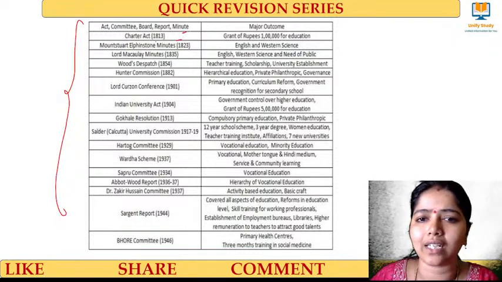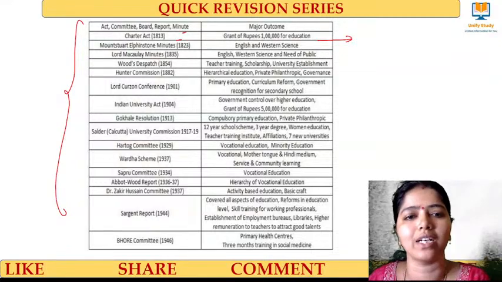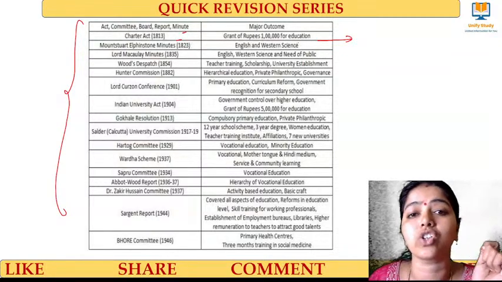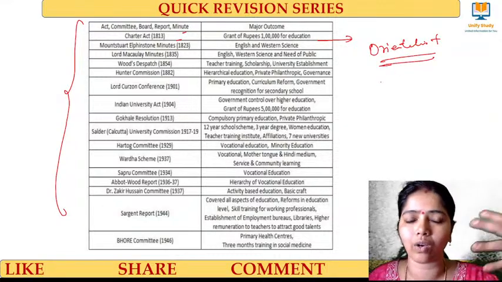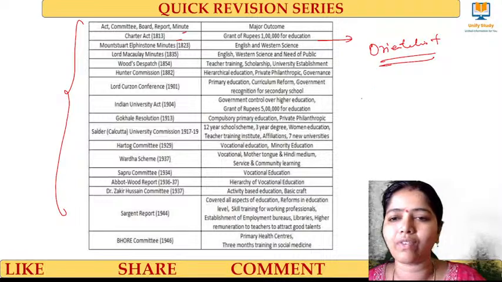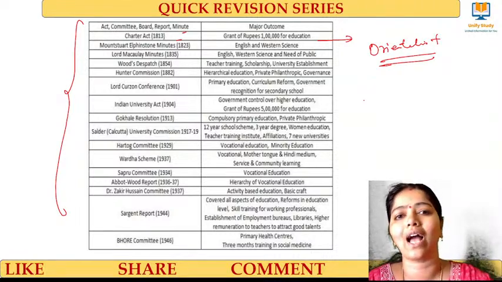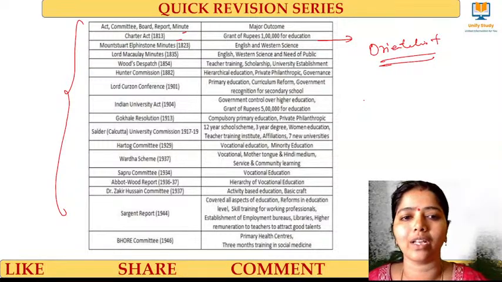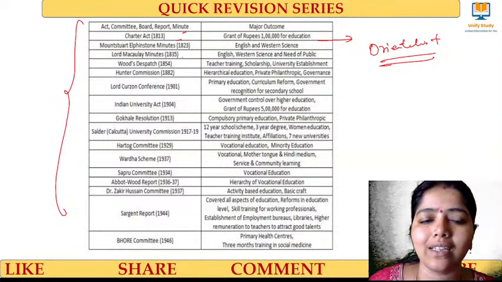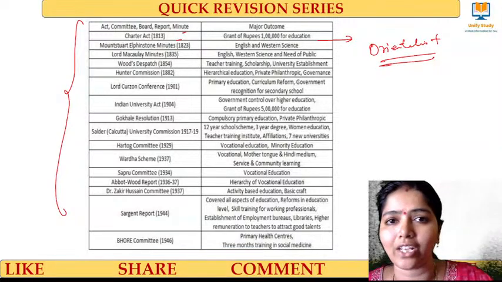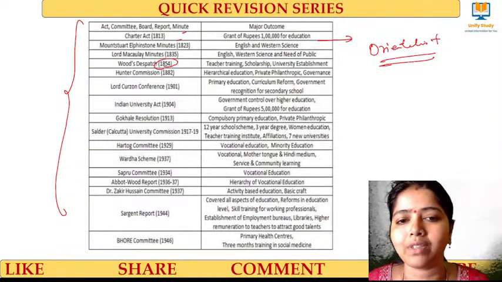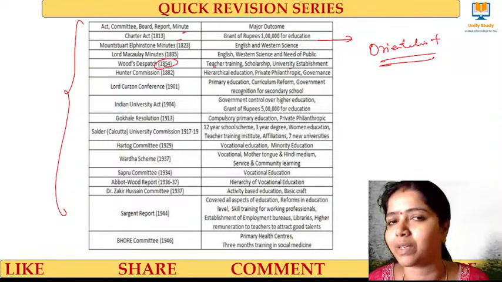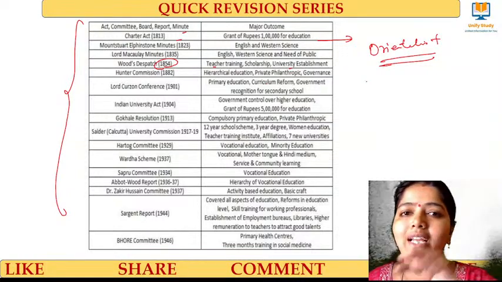In the Charter Act they gave 1 lakh rupees for education. This is a grant they gave. In 1823 they focused on Anglicist education. What do we mean by oriental education? We have a topic on higher education. Oriental education is what our own culture has, like Sanskrit language studies. Then Lord Macaulay in 1835 focused on English education being imparted. And in 1854 Wood's Despatch came. They focused on teacher training, and university establishment was started, done in 1857.